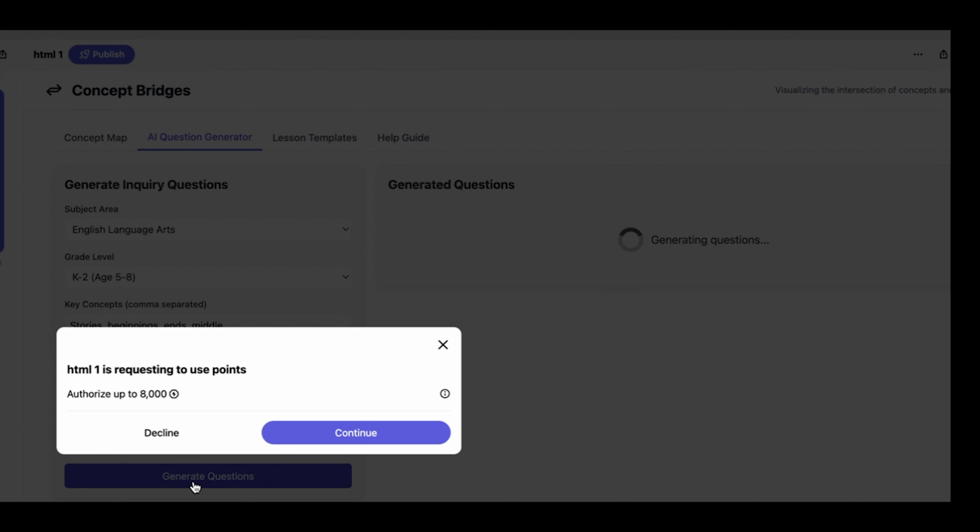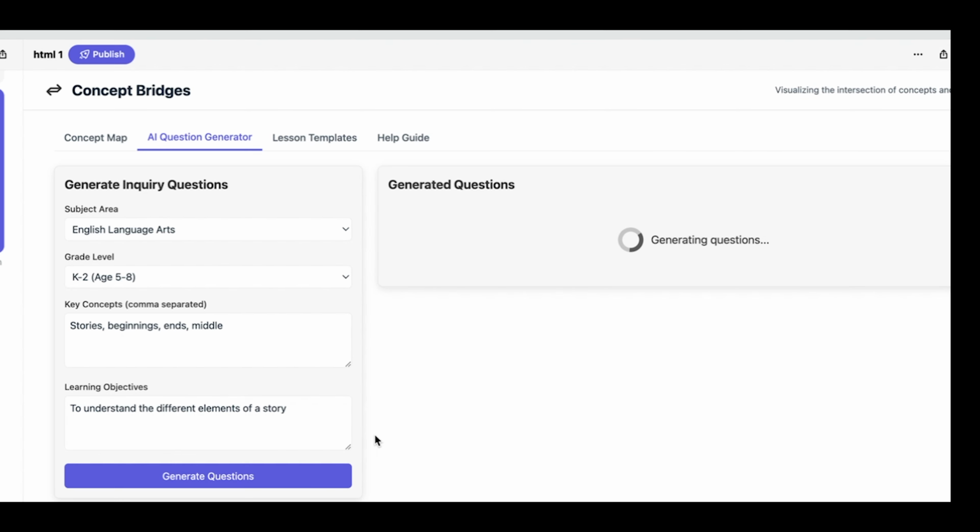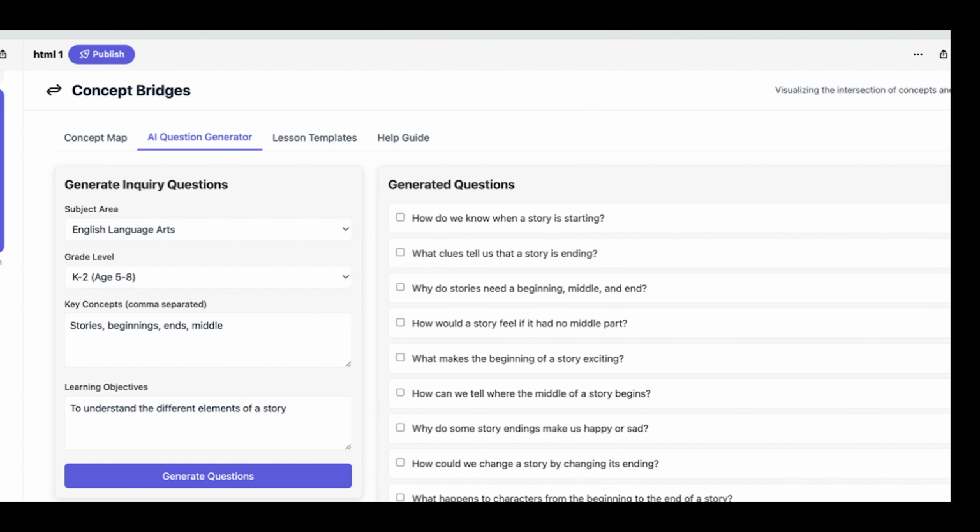What are the questions that it's going to come up with? So I need to use more points. I'm going to continue. And here are the lovely questions that it generated. How do we know when a story is starting? What clues tell us that a story is ending? What do stories need, a beginning, middle, and end? These are really great inquiry questions.